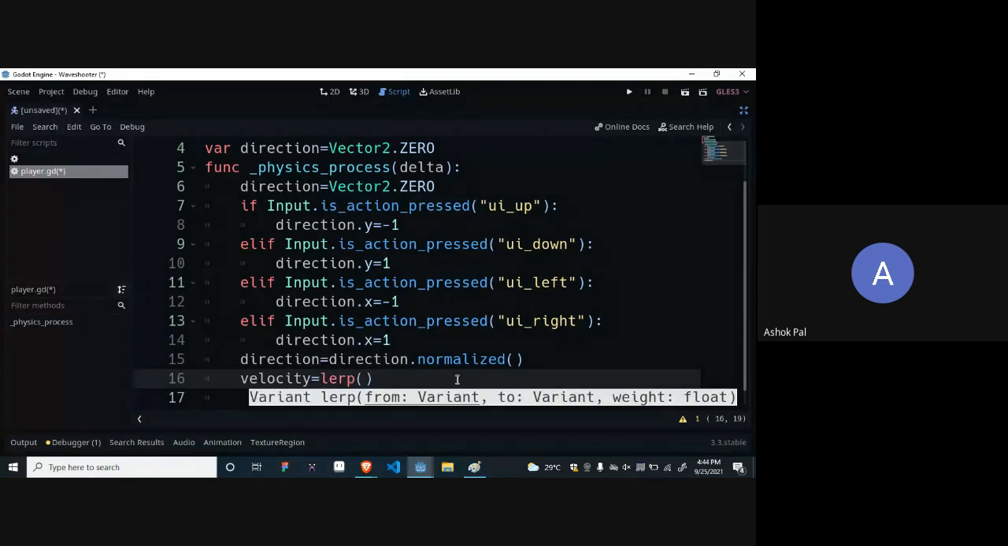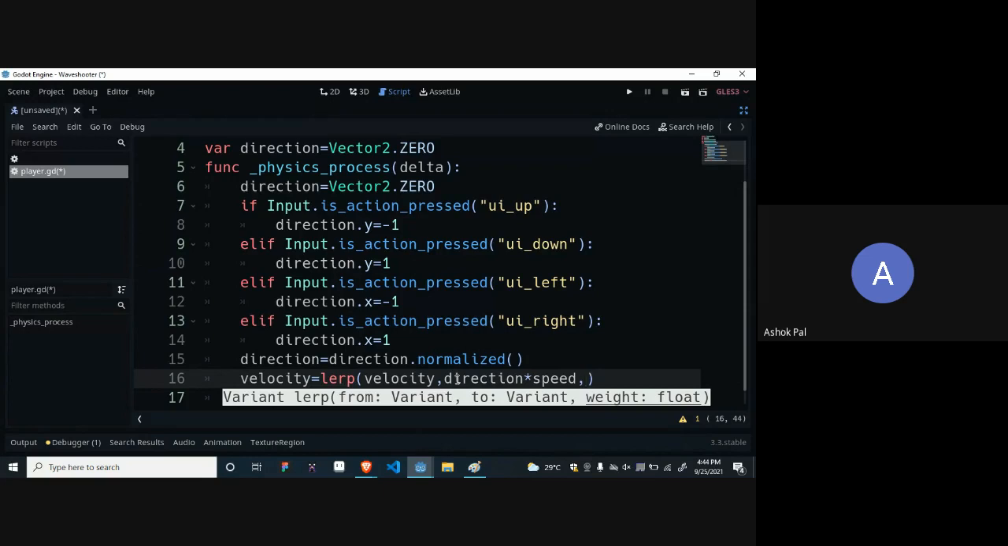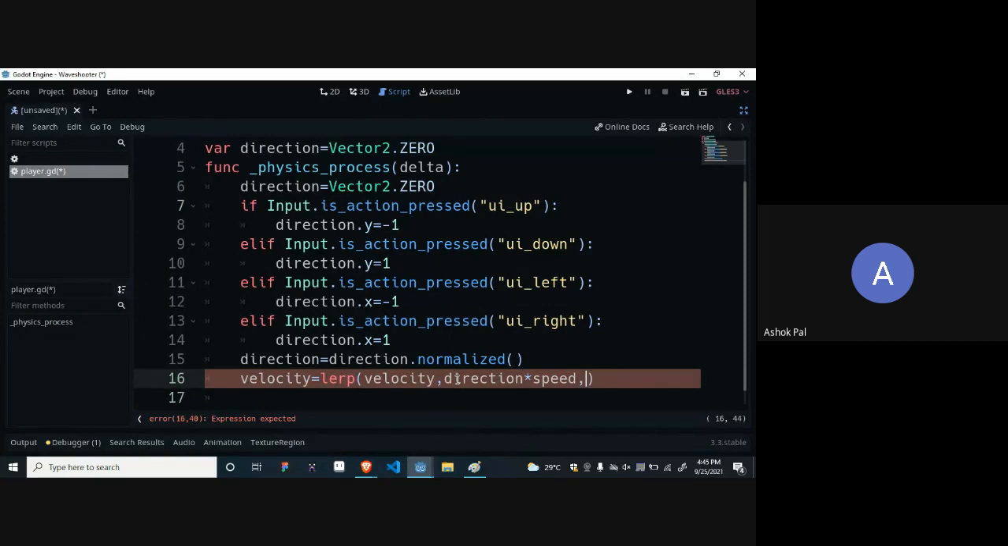Linear interpolation. First, what we want to change? We want to change velocity to what? We want it to change to direction into speed. And how much time you want it to take to move to direction into speed. For example, if you want it to take 1 second, 2 seconds, you can write it, but rather than writing that, you write delta. What is delta? Let me explain.